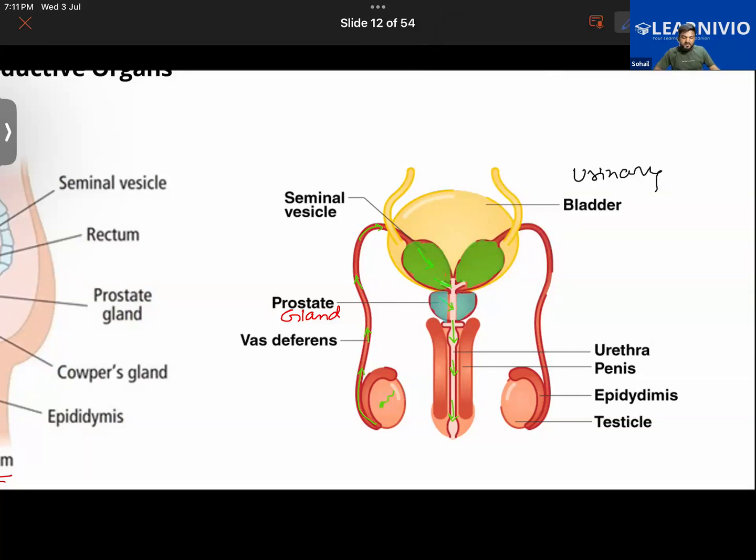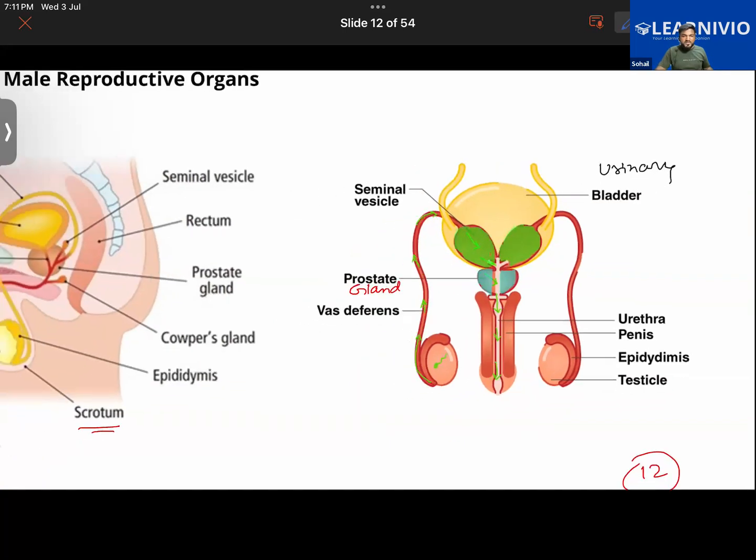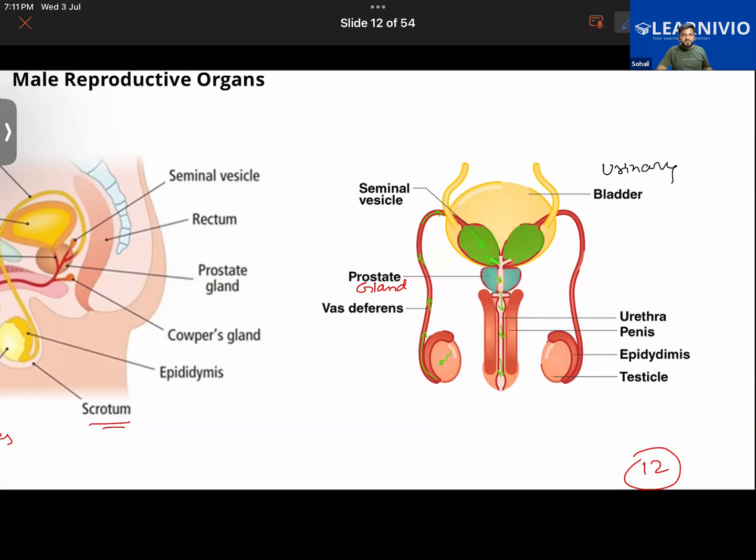So seminal vesicles are bag-like or pouch-like structures that you see over here. And where are they located? Just above the prostate gland. Good. Okay, so let's learn about its function, what function the seminal vesicle performs.